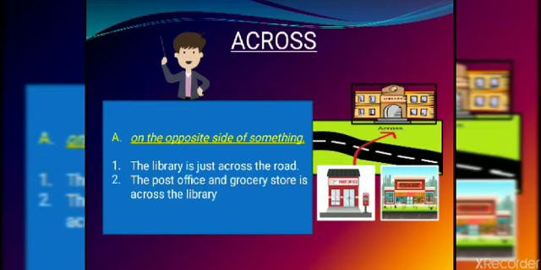It will be clearer to you from the second example. The post office and grocery store are across the library. That means they are face to face. They are in front of each other. When we want to say that they are face to face and in front of each other, or that it is on the opposite side of something, we will use the preposition across. The library is just across the road, on the opposite side of the road, or the post office and grocery store are across the road. That means it is on the opposite side of the road.